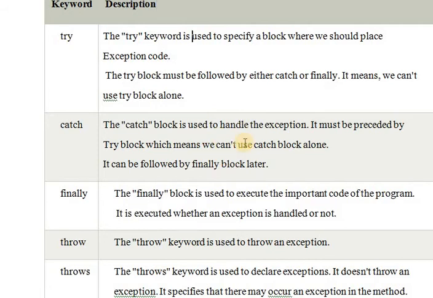Catch block. So the 5 keywords used in exception handling are try, catch, finally, throw, throws. This is the important thing you should remember in exception handling. Try, catch. So the error will be placed here. This error will be handled in the catch block. Then the throw keyword will throw the error to the catch block. Then only the catch block will handle that error.